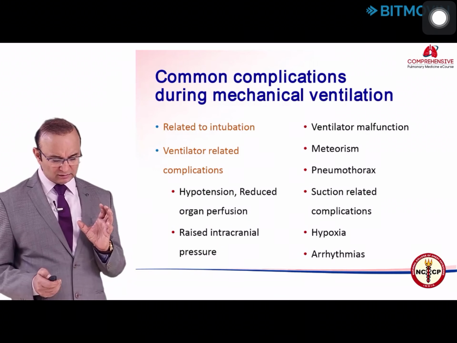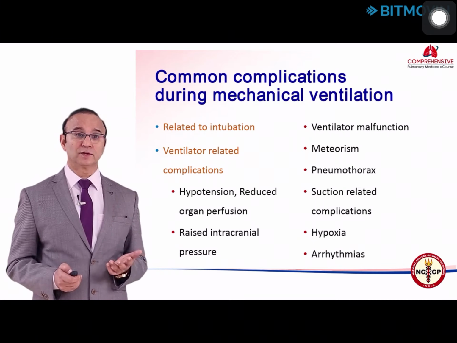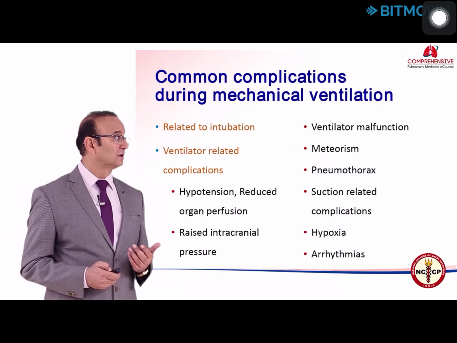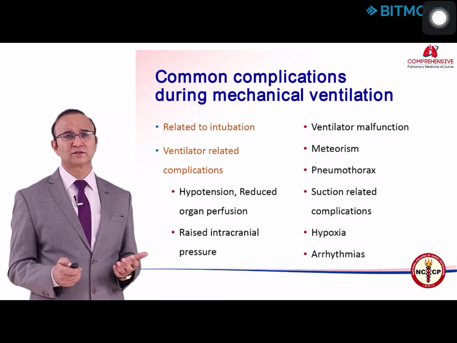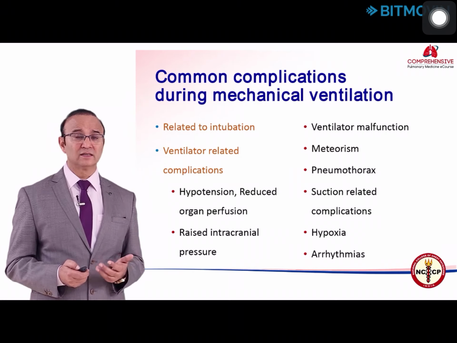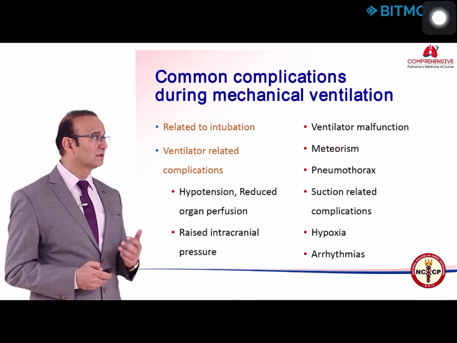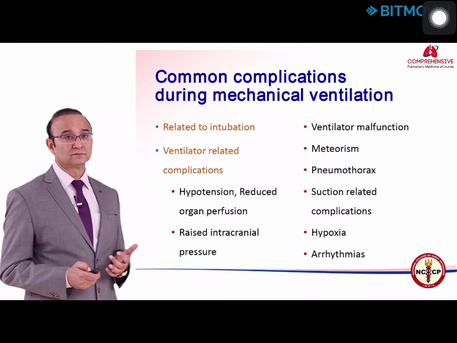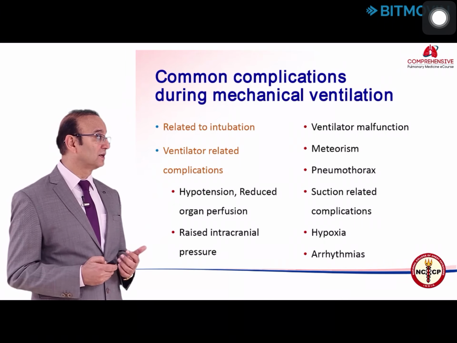So there are very few complications in modern day ventilation, but there are complications which could be related to the airways, related to intubation, or related to the ventilation. Related to intubation, there could be injury in the larynx, or bleeding in the larynx. Ventilator related, it could be hypotension, reduced organ perfusion. It can also result in raised intracranial pressure if the PaCO2 is very high.